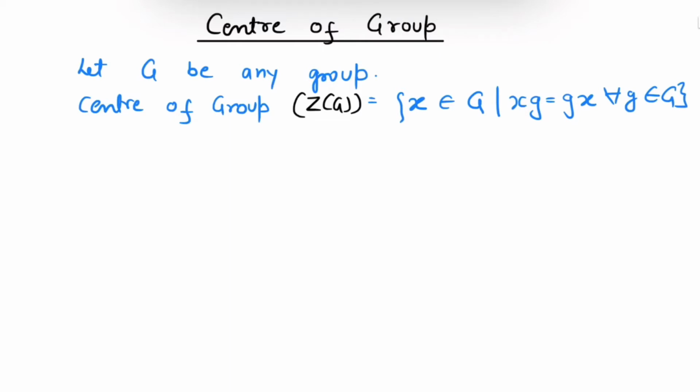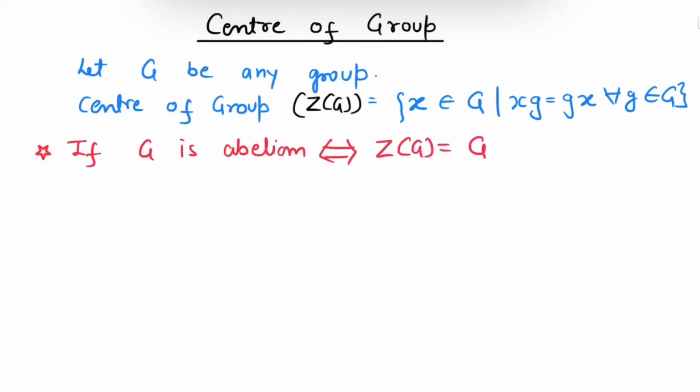Okay, that means center of group is a set which contains all those elements of group G which commutate with every element of group G. So from this definition we can conclude that if G is abelian, then center of group equals group G, that is Z(G) is nothing but G. Why so? Because it is given that G is abelian, which means every element of G commutates with each element. So by definition center of group Z(G) will be G.